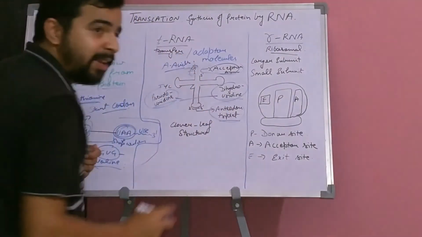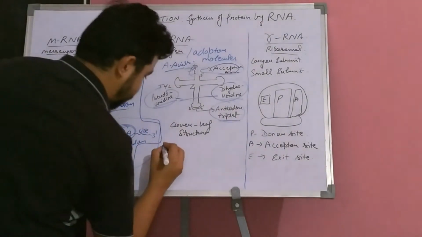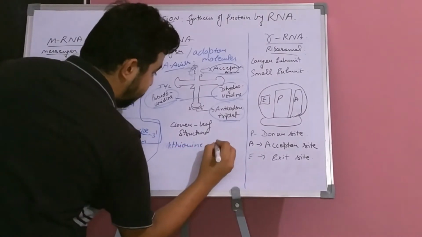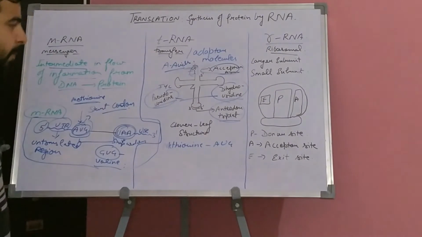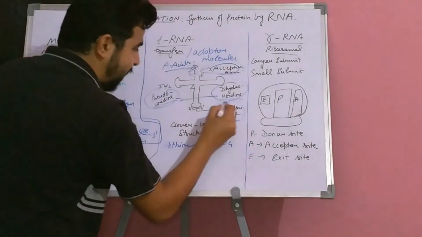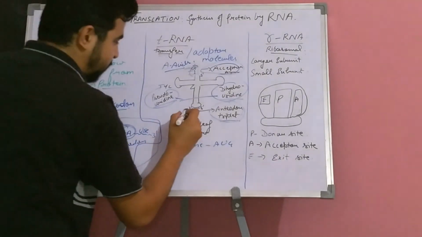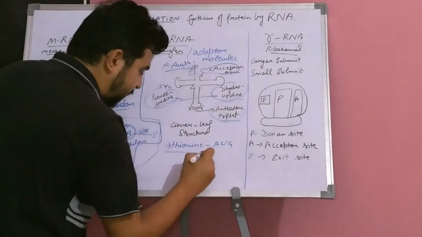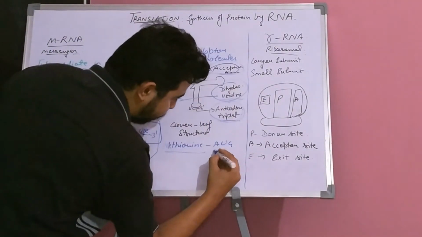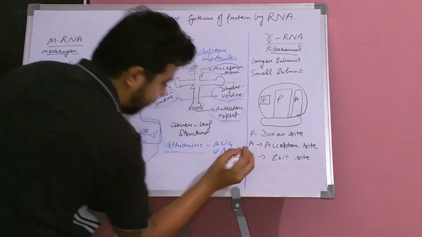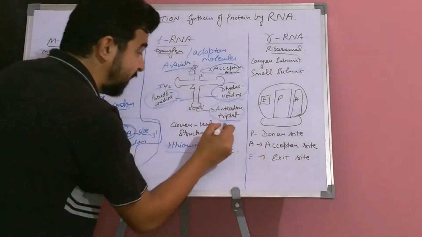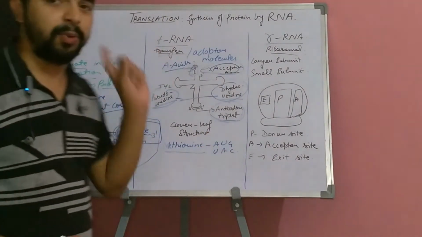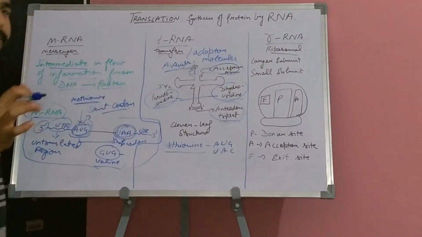Methionine has the triplet code AUG, and here we can see the anticodon triplet, which is 3' to 5'. If we say the methionine anticodon will be UAC, then when this anticodon triplet binds at AUG, it will code for methionine. So this is the point which I am trying to explain here.